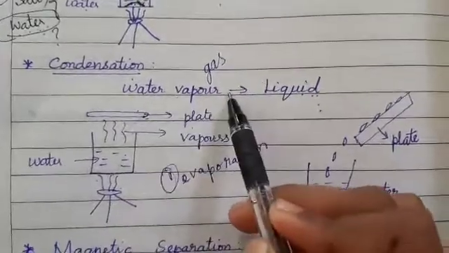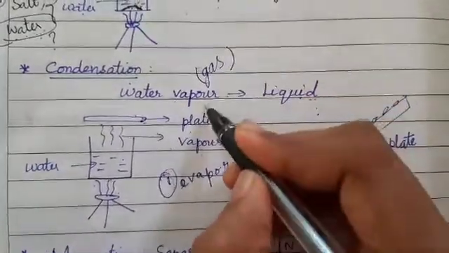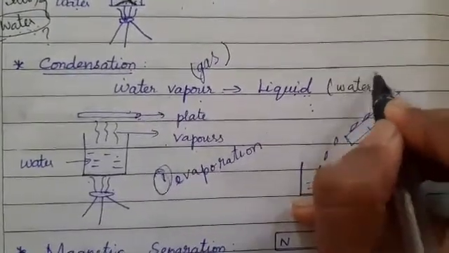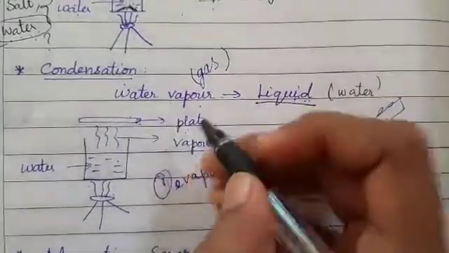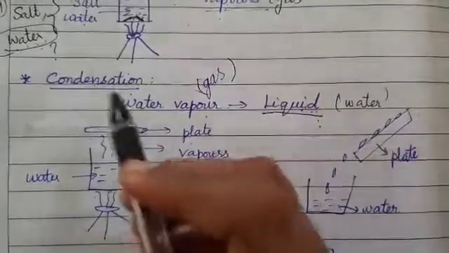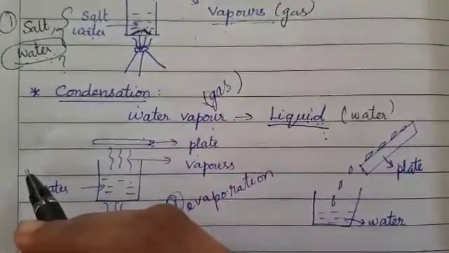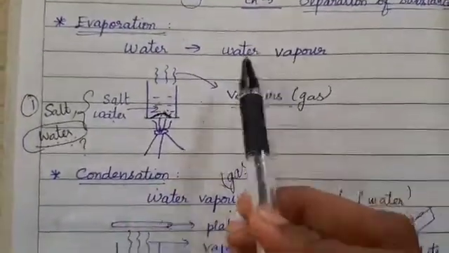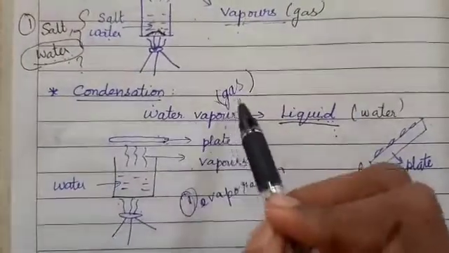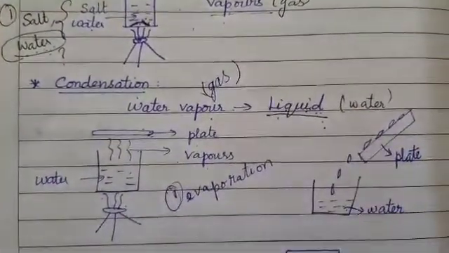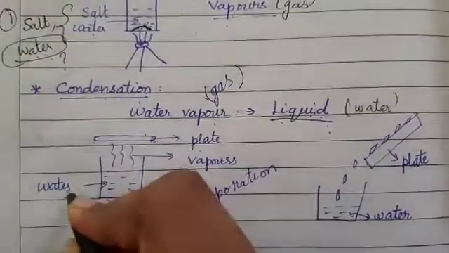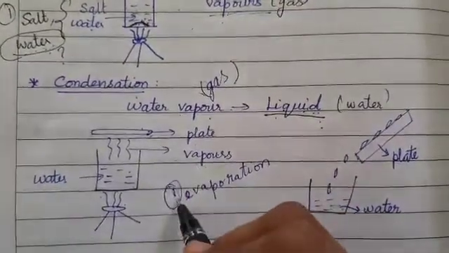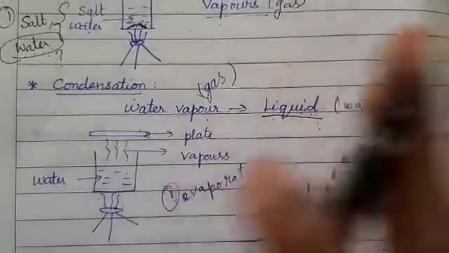The water vapor which is present as gas will be converted again back into water, into the liquid state. Gaseous to liquid conversion is the condensation process. Don't get confused: in evaporation it is liquid to gas conversion, whereas in condensation it is vice versa, gaseous to liquid state conversion. Okay, so I am taking the same example. Water is evaporated as water vapors, so first the evaporation process is done.